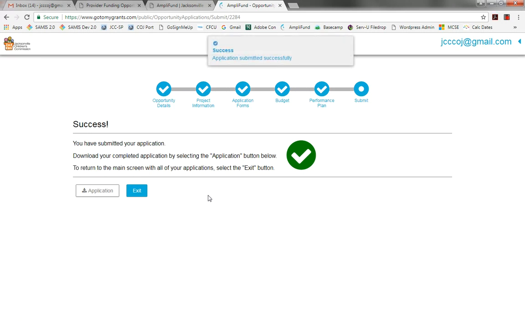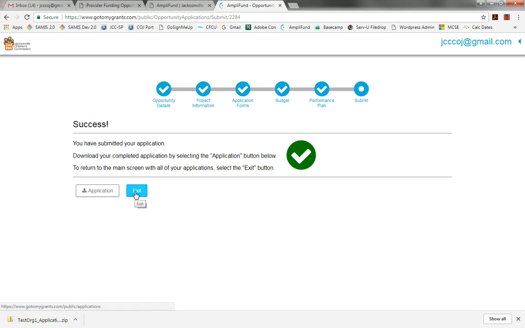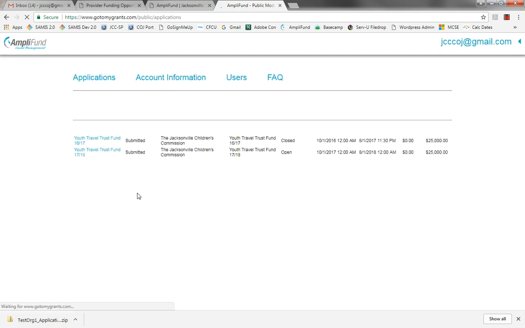And success, you have submitted the application. Download your complete application by selecting the applications button below. And so if we do that, we can see the application, and we can make an electronic copy of that. It shows up as a zip file. I'm not going to open that right now. And you can also go back and print. I'm going to click exit at this point. And it shows that the Youth Travel Trust Fund has been submitted.